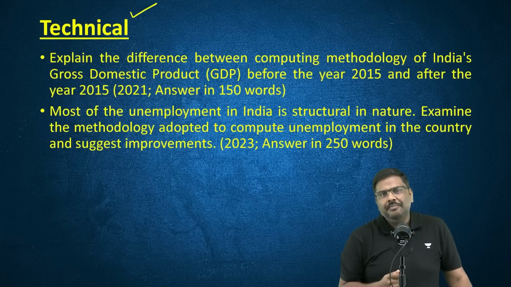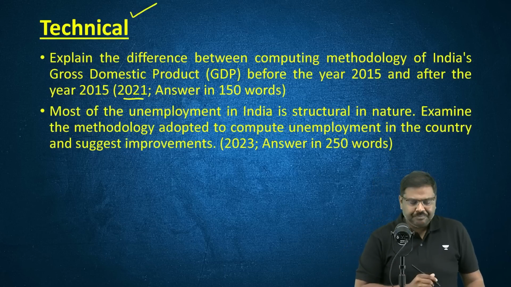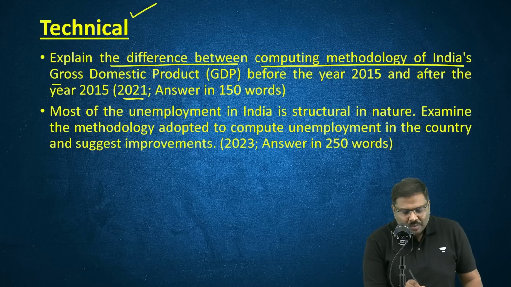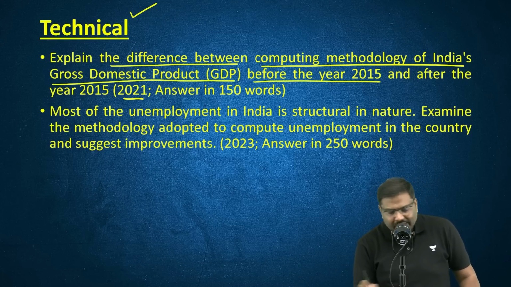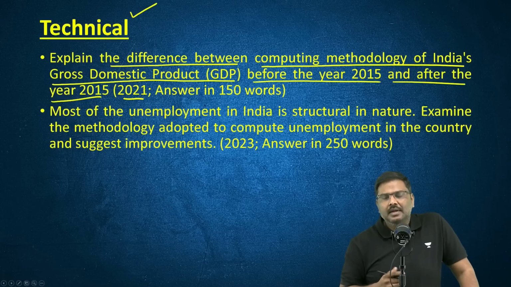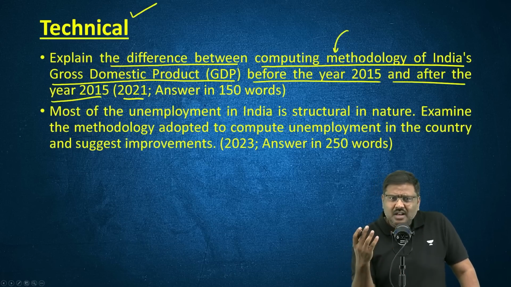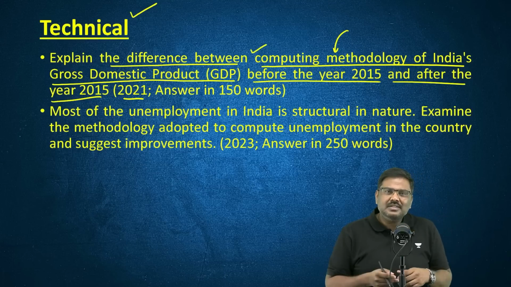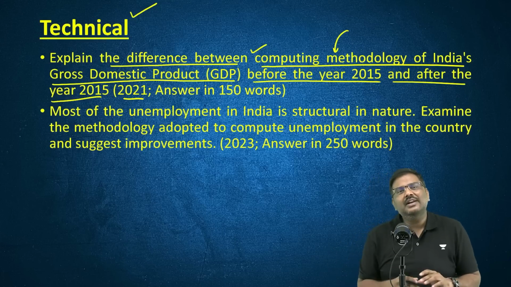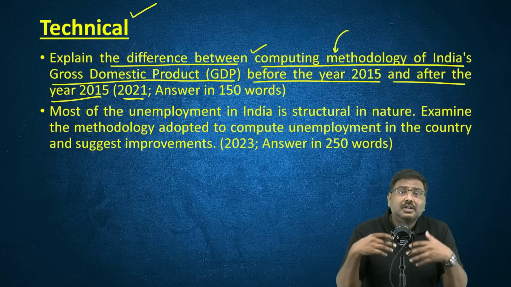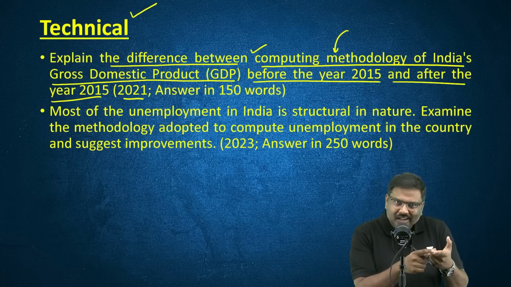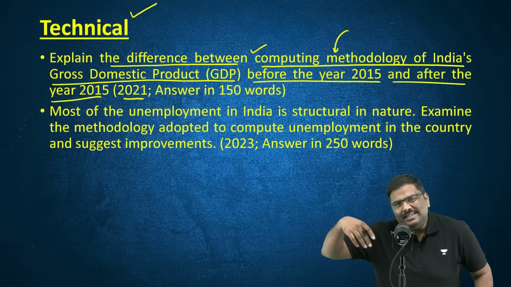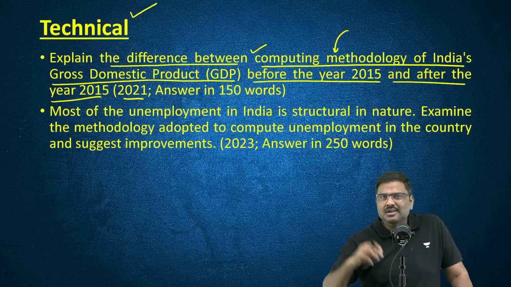What do I mean by technical things? Have a look at the question here. There was one question in 2021: Explain the difference between the computing methodology of India's gross domestic product before 2015 and after 2015. Now tell me, what can you write which is very general, which is going to address this kind of question? Write very general statements that before 2015 it was done, after 2015 it has changed. But beyond that, what more can you write? Either you know the technical things behind the GDP measurement, or you do not. And if you keep on writing unnecessary things, such as GDP is measured under three methods, right?